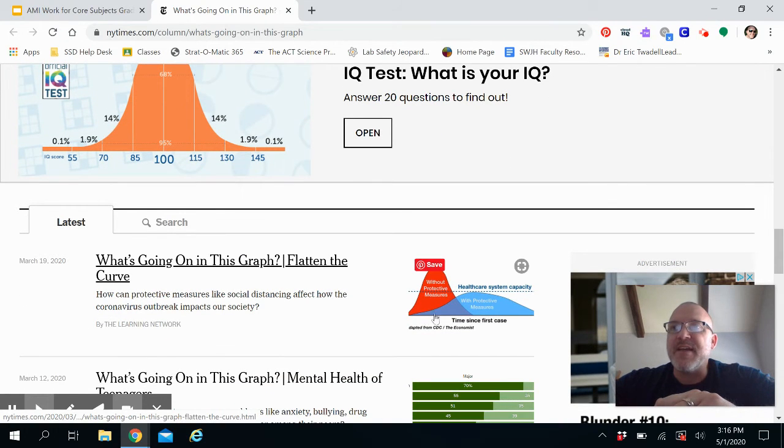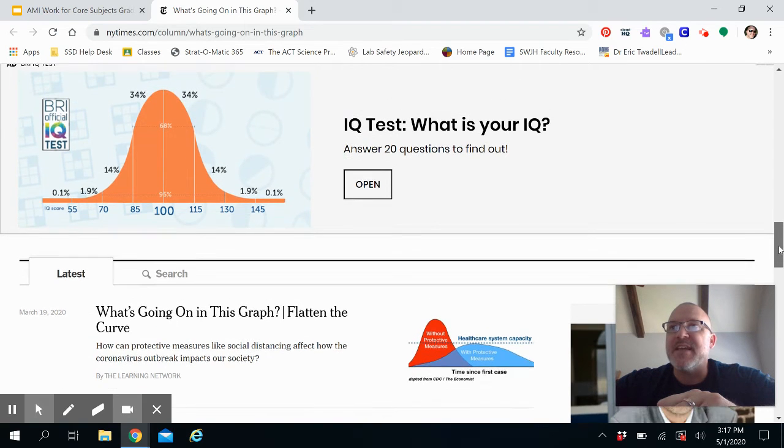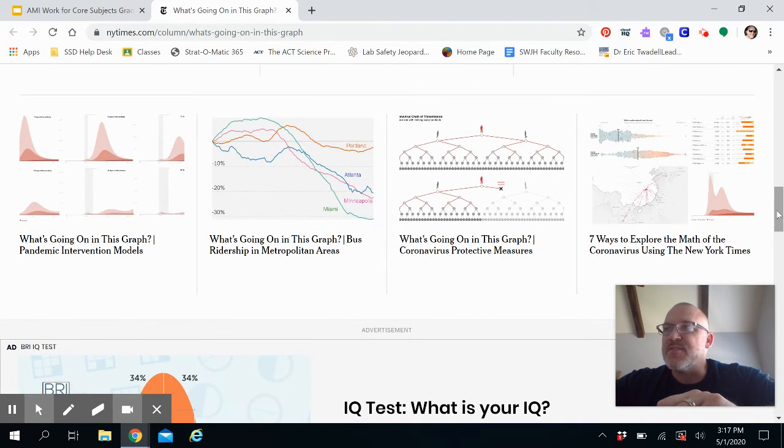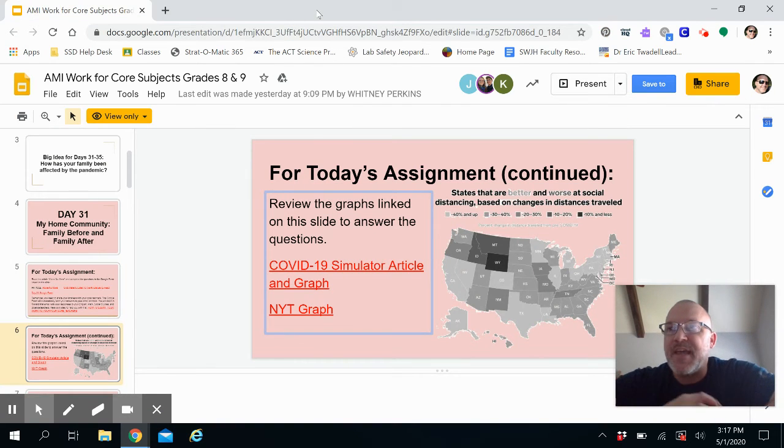And then if I scroll down a little bit more, this graph is called flatten the curve. How can protective measures like social distancing affect how the coronavirus outbreak impacts our society? Those are a couple of graphs that you might look at and investigate. I also noticed this one just a second ago, coronavirus protective measures, so you might look at that graph as well. Those graphs really are just to help you understand the pandemic a little bit better. Okay.